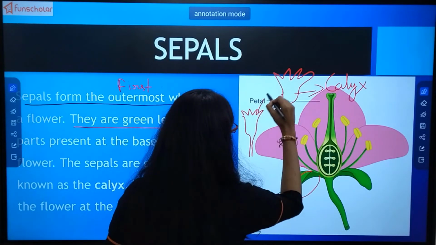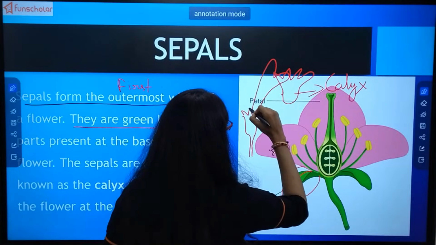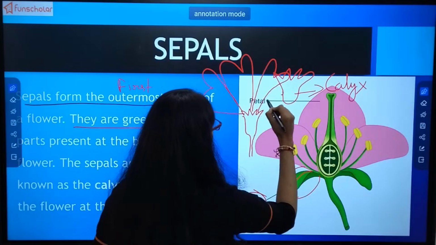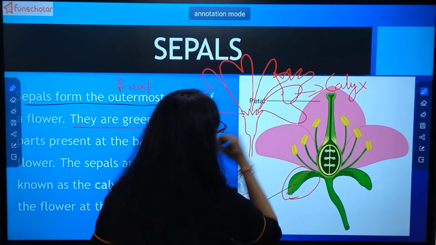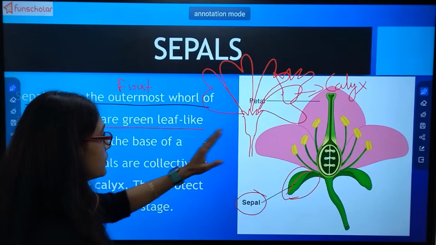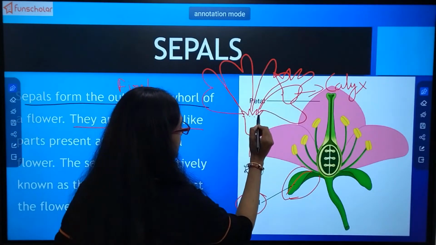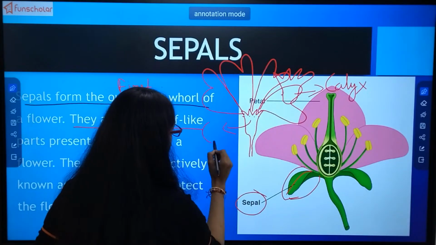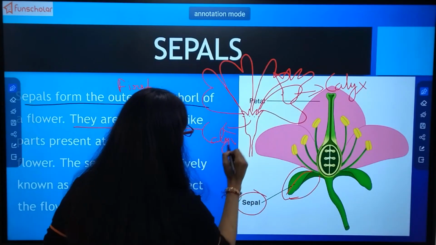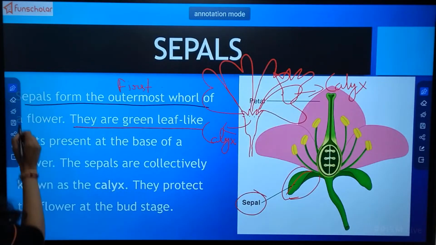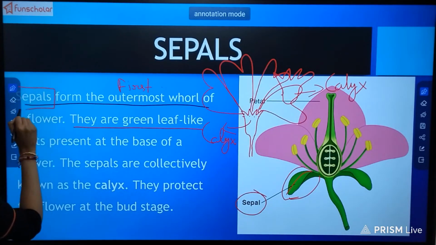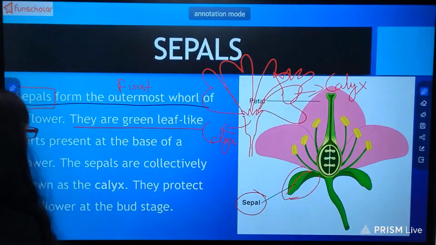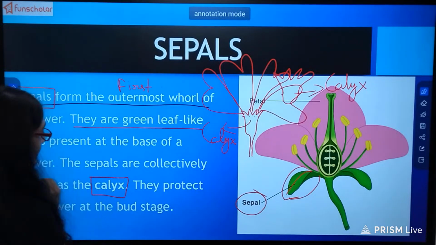And then the petals grow like this. Don't judge my drawing, I'm just doing it to make things understandable to you. See, there are 1, 2, 3, 4 sepals together, and they will be known as calyx. When there is one leaf-like structure, it will be called a sepal. And when there is more than one leaf-like structure, they will be known as calyx.